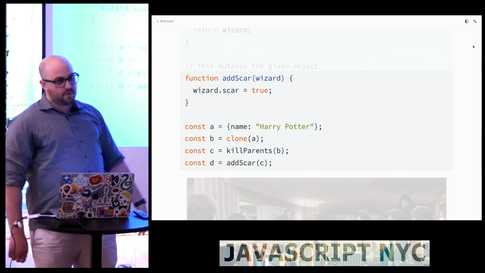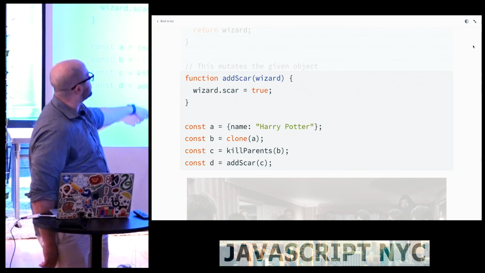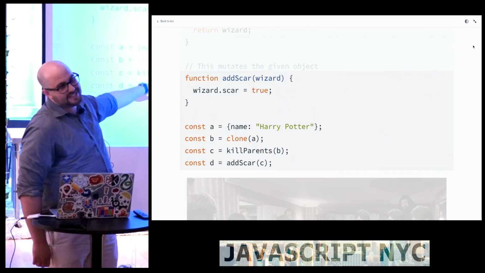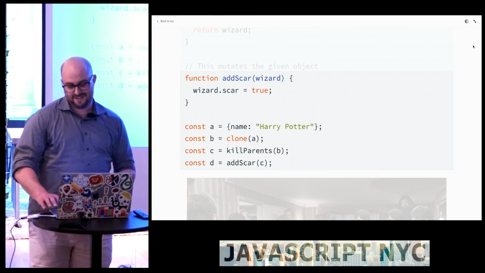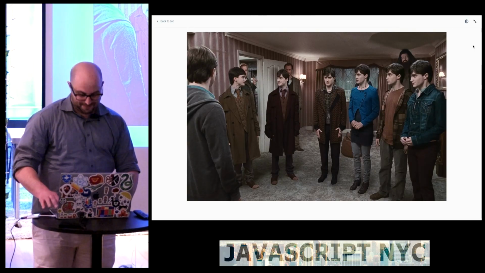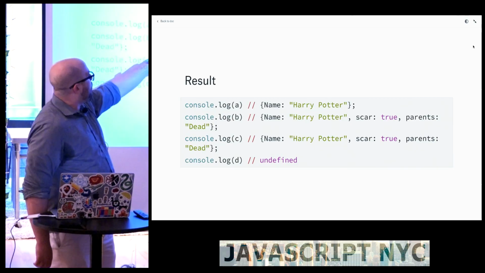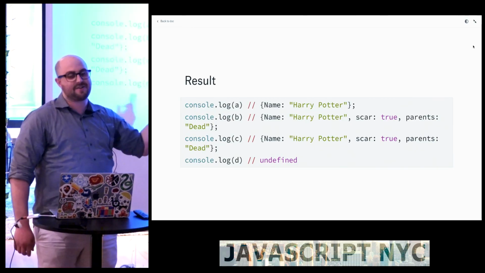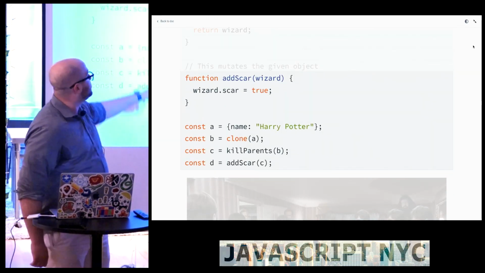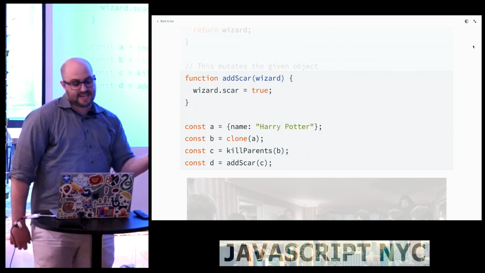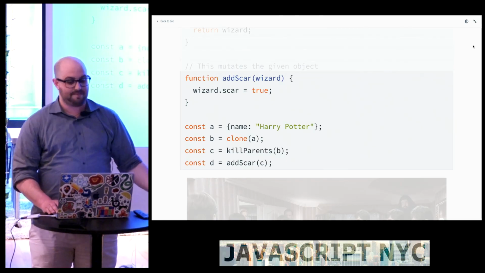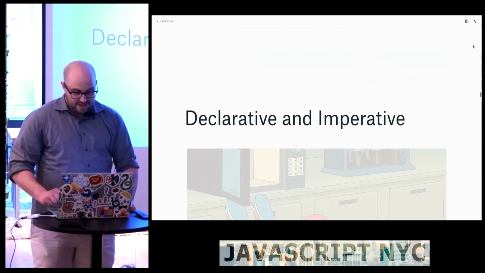And if I call these functions in order, what you intuitively expect from reading this code without looking at the functions is Harry Potter, Harry Potter, Harry Potter with dead parents, Harry Potter with dead parents and a scar. But is that what's going to come out of here? No, that's not what's going to come out of here. What actually comes out is Harry Potter, and a scar with dead parents twice, and then undefined, because first of all, fun fact, I introduced a bug here. This didn't return anything. And second of all, B and C were both operating on the same reference, so we killed his parents on the same Potter twice. So that's no good.